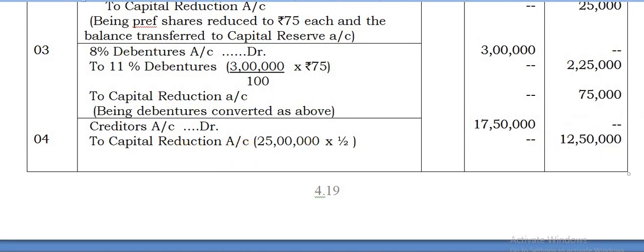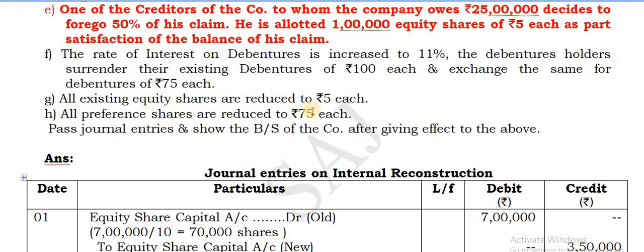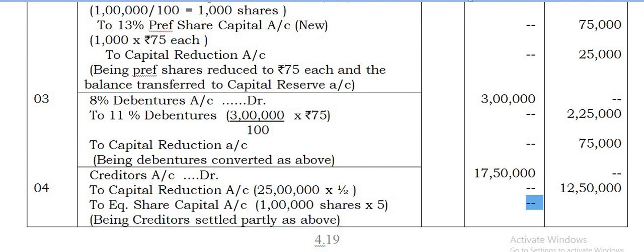Then what they do is 1 lakh shares of rupees 5 each. So number of shares 1 lakh shares of rupees 5 each. 5 lakhs worth of equity shares are being given. That is also a new equity share capital. So these are the two amounts to be taken. These two total together 12,50,000 and 5 lakhs, 17,50,000. That is the total amount.